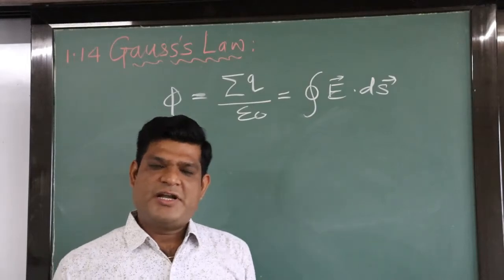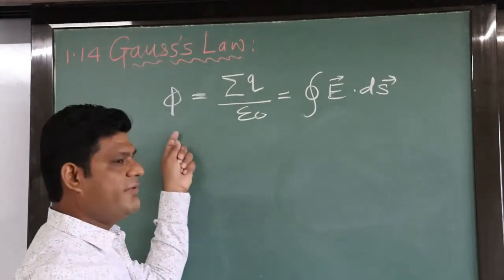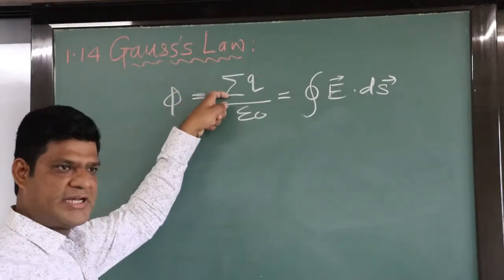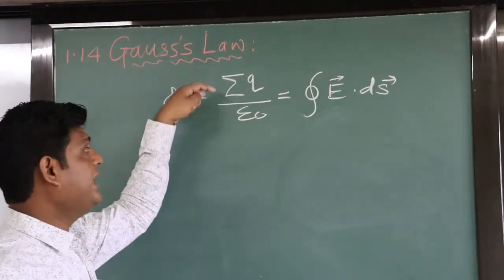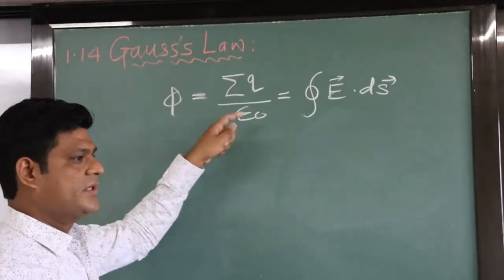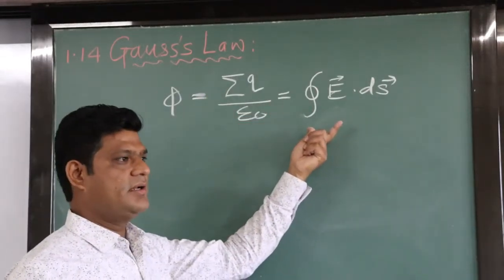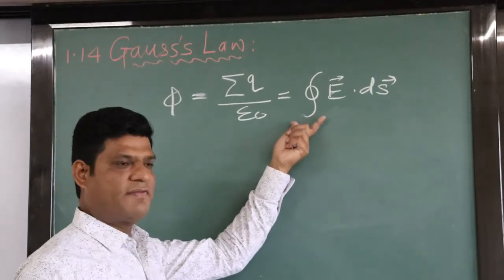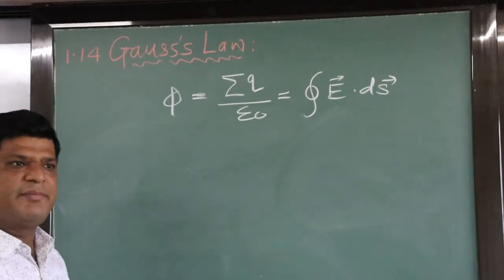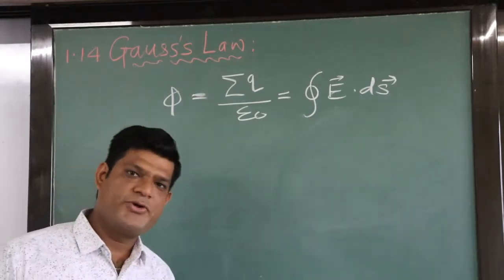This is the theoretical statement. The mathematical statement is flux phi equals summation of charge divided by epsilon 0, the net charge enclosed by the body divided by epsilon 0. This is also a mathematical statement: integration over closed surface E vector dot ds vector.